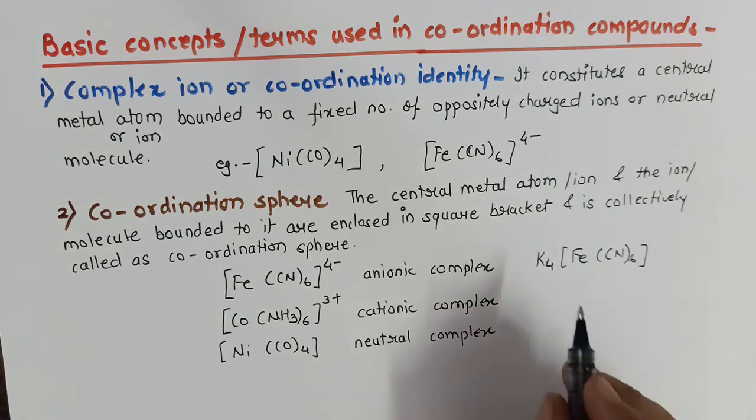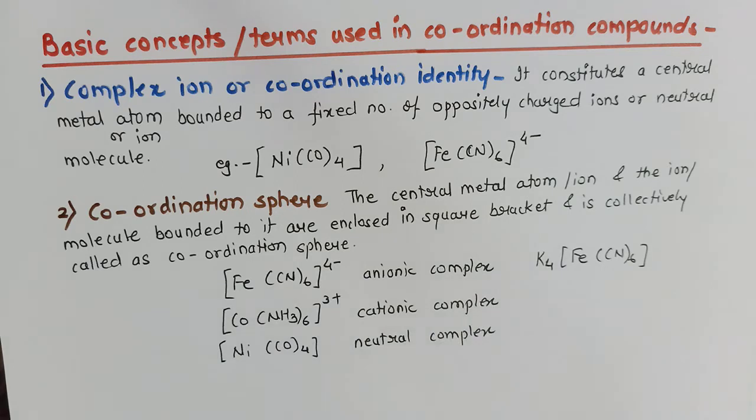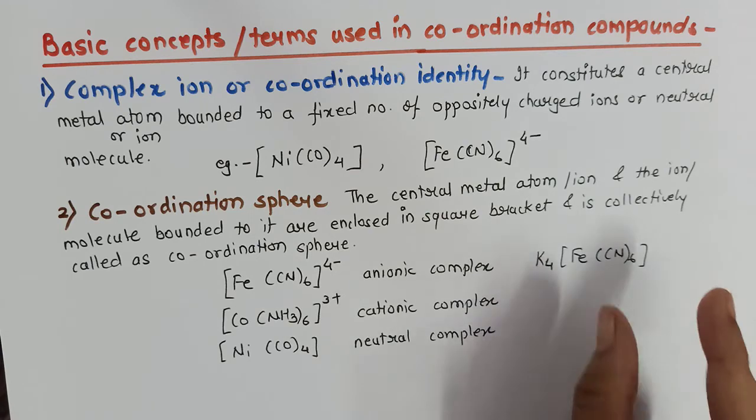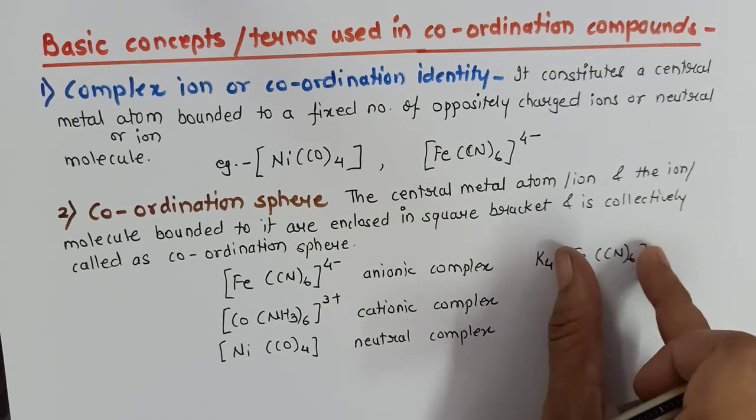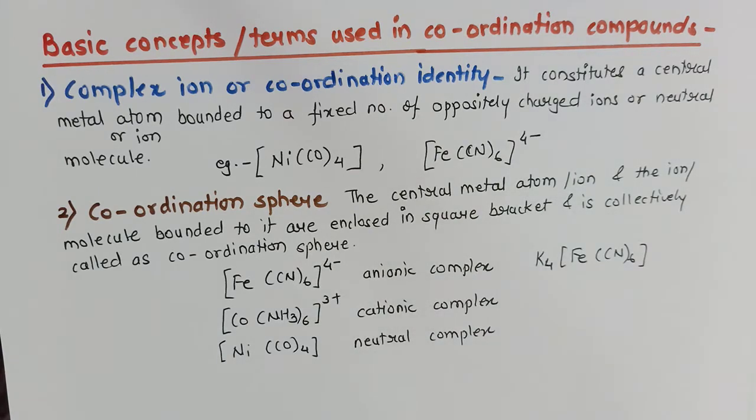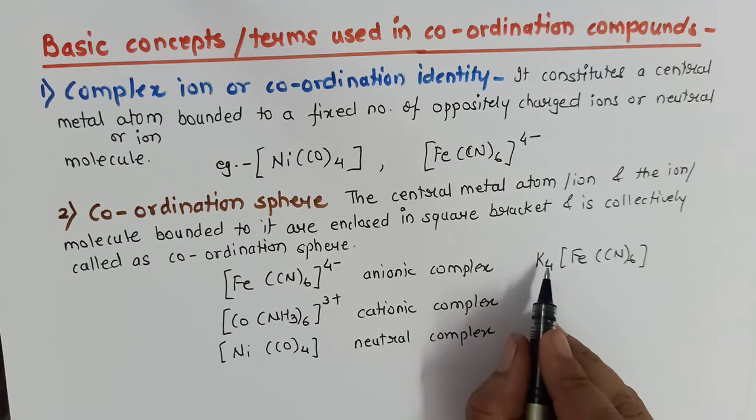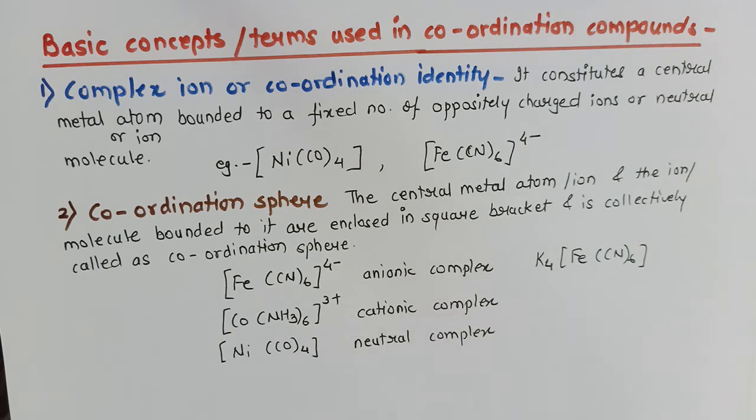This part will dissociate in water. When you dissolve this whole compound in water, only this part will dissociate, but the square bracket remains intact. The complex ion does not lose its identity. Only this part will be ionizable, and therefore it is called the counter ion.